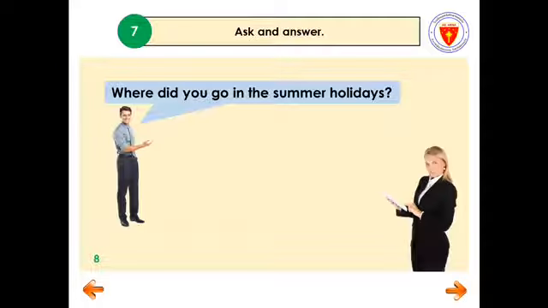Then the other person might say, I went to Spain. So please practice the questions and try to answer them. Do this with your siblings or your parents or your friend at home. Okay, so that is activity 7.